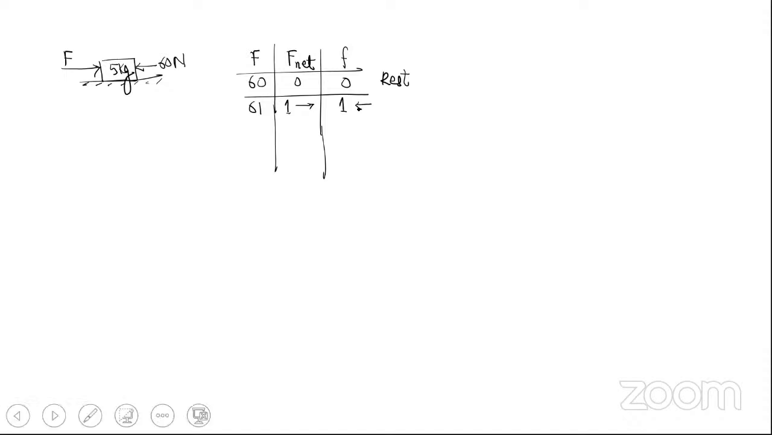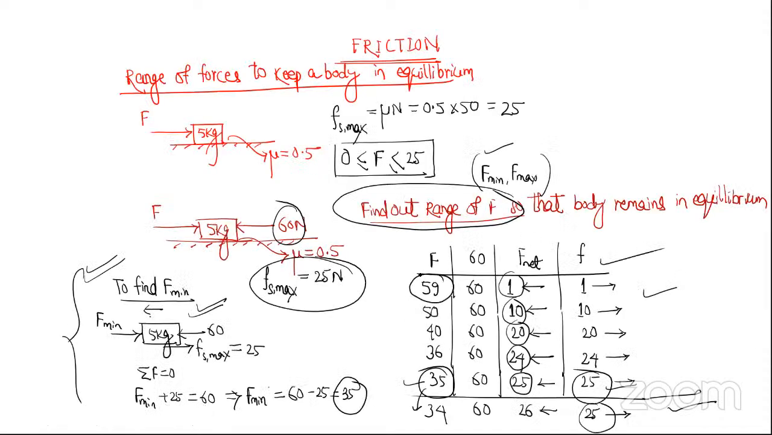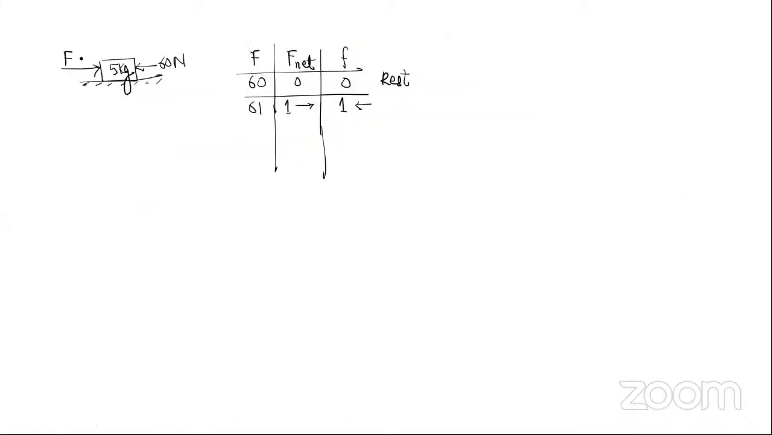Here you see, when F was 59, net force was 1 towards left. So friction was 1 towards right. But as soon as this force became 61, net force became towards right, and the friction became towards left. So you see, friction adjusts its magnitude and direction so that the body remains at rest.